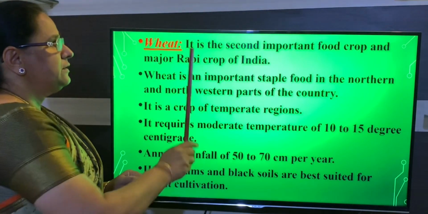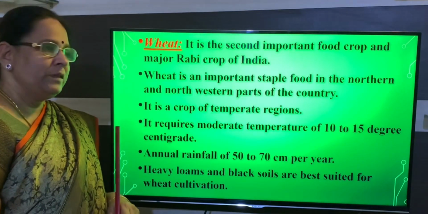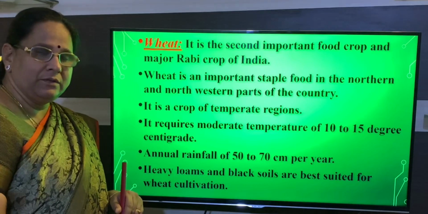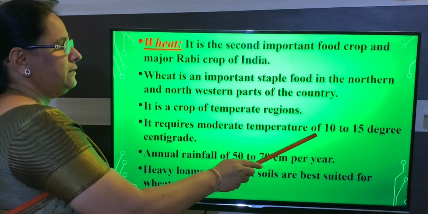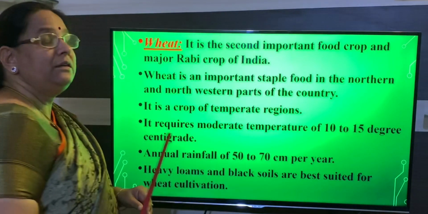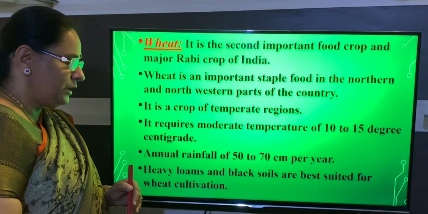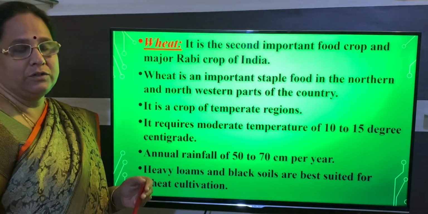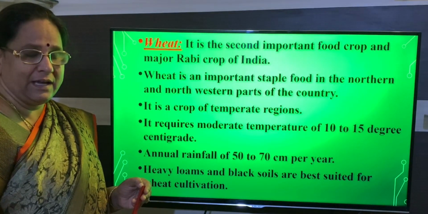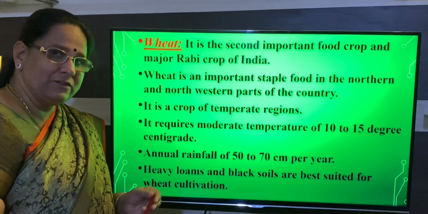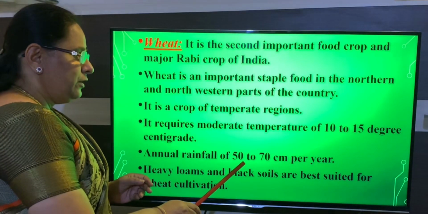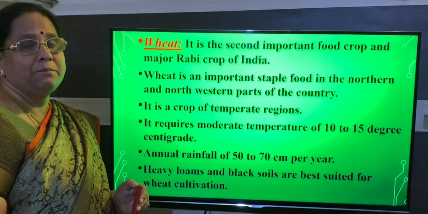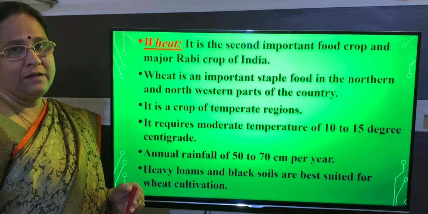So first thing is, this is a Rabi crop, and it is a crop of the temperate region, and the temperature it requires is 10 to 15 degree, and the soil is heavy, loamy, and it also requires black soil. It can be cultivated even in black soil, and the rainfall it requires is 50 to 70 centimeters per year. Is that clear, children?